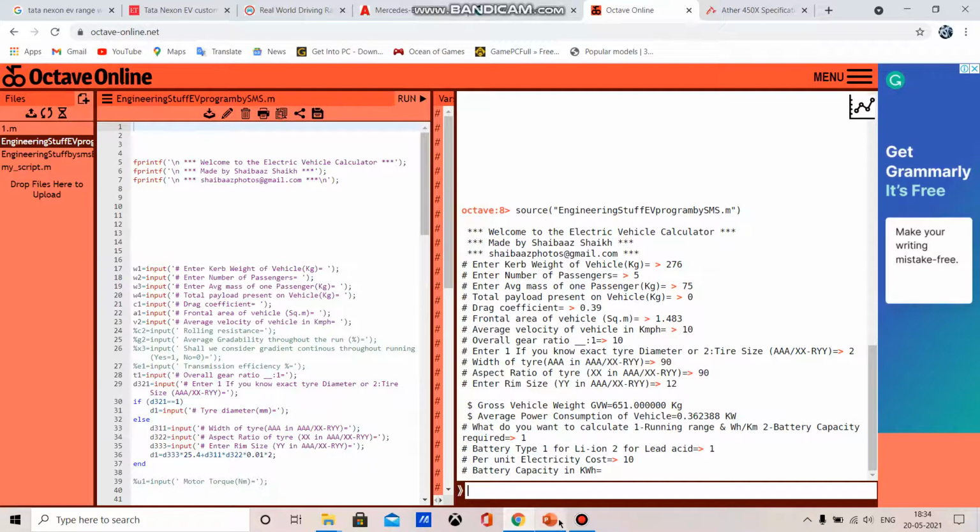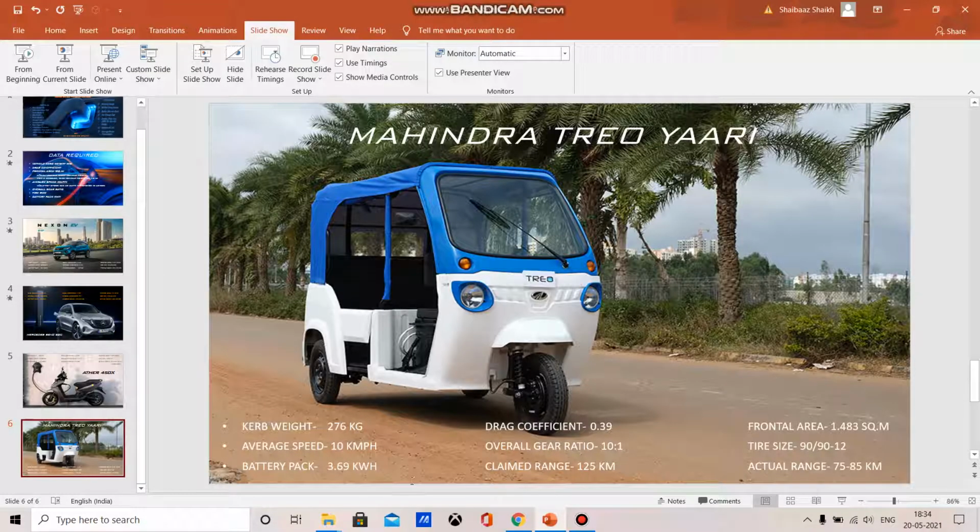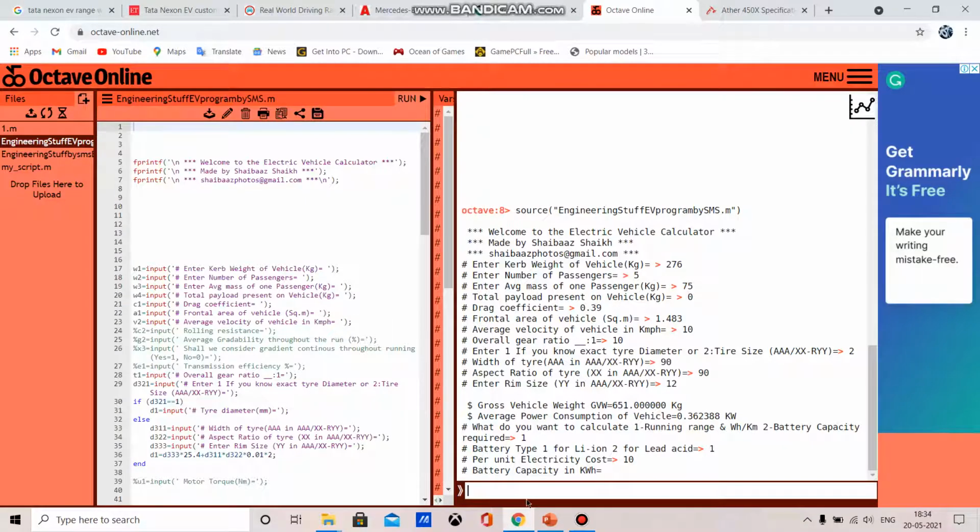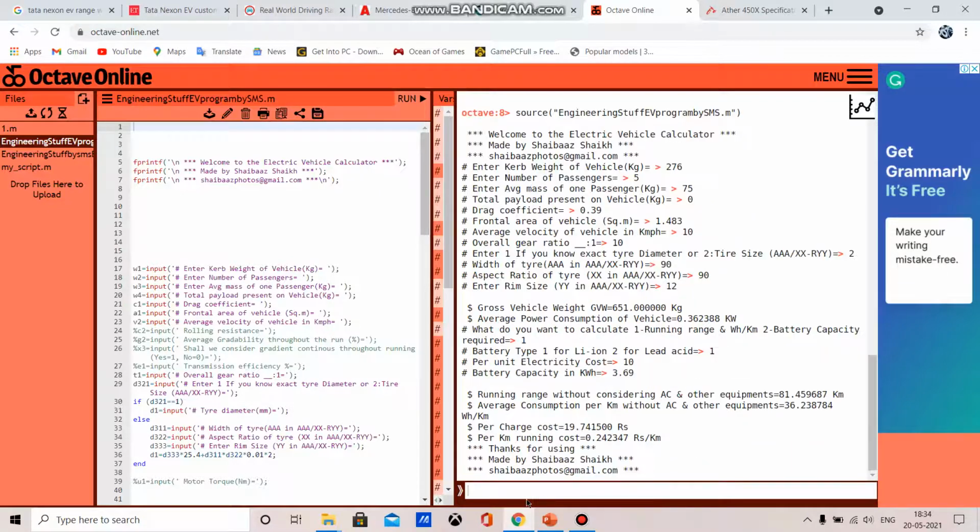So the battery capacity of Mahindra Trio Yari is 3.69. Okay, so the running range without AC and other equipment is around 81.45, meaning around 82 kilometer. Per charge cost is 20 rupees, and the per kilometer running cost is 0.25 rupees per kilometer, meaning around 25 paisa per kilometer. So we will verify this.